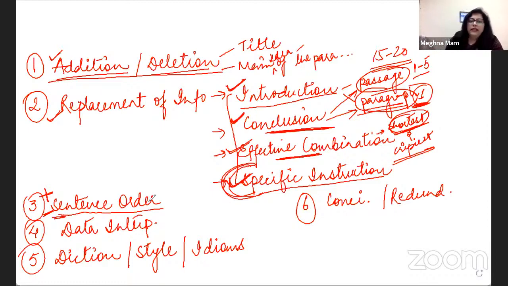Okay, let's come to the next category, data interpretation. Data interpretation questions sometimes can be very, very challenging, and sometimes they are a cakewalk. I mean, you don't even have to spend a lot of time there or think about it. It's a straight question where you have to just justify the information from the graph, and it is very clearly given to you in the graph or the table, and you can pick up that option. But when are these questions challenging? When the pattern of the graph is a little different.